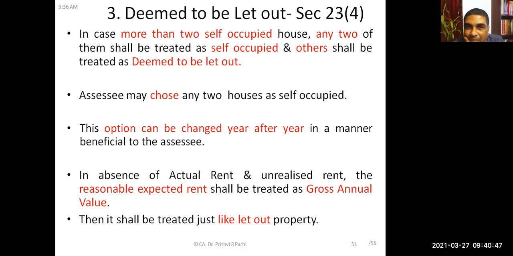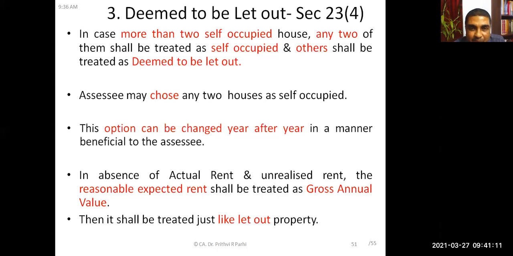Understood? So deemed to be let out house properties are again just like let out house property. The only difference is that there is no actual rent, there is no unrealized rent, there is no vacancy. All these concepts are not there. Only reasonable expected rent has to be taken, and that shall be treated as gross annual value. And after that, it will be treated just like a let out house.